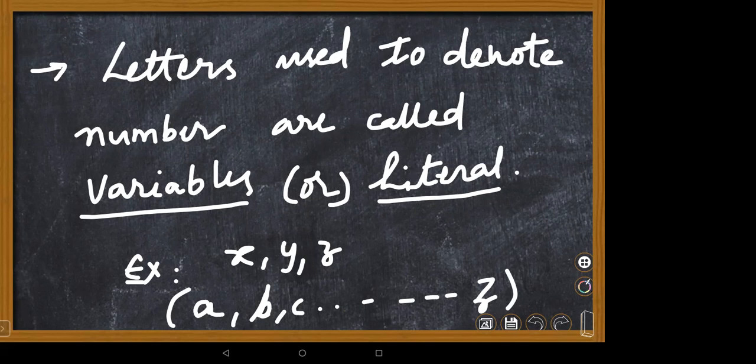Here, literal unknown terms, children. We don't know the variable. A literal number can be called a variable or unknown term. Unknown term, we don't know exactly what it is. If any condition is given, we are going to find out the value of x. Literal is a number. Literal is also called a variable or unknown term. So variables can be represented with the lowercase letters a, b, c, and so on up to z. It is not fixed, children. Variables can vary. Vary means changes.